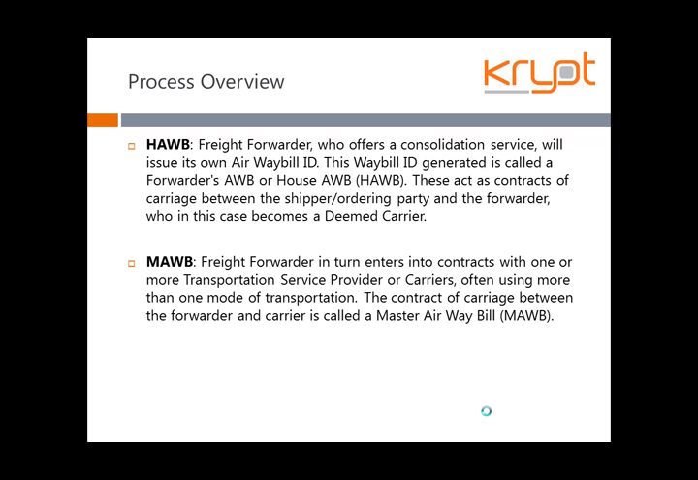So first is the process overview. The airway bill ID generation is of two types. The first is the house airway bill ID generation that happens between the freight forwarder and the shipper or the ordering party, and then the master airway bill generation, which happens between the freight forwarder and the transportation service provider, that is the carriers, who will be physically transporting the goods.